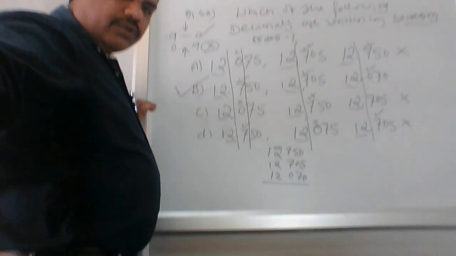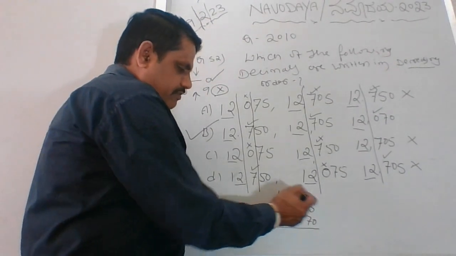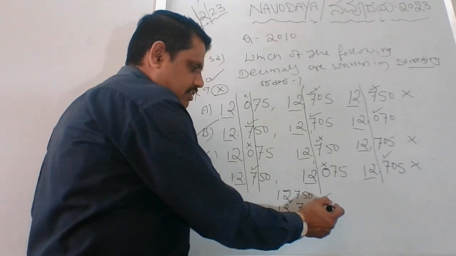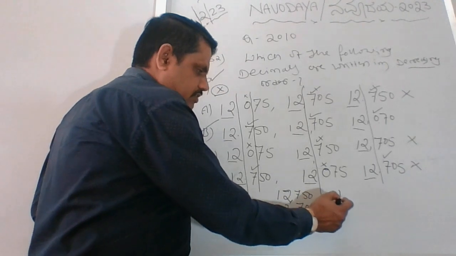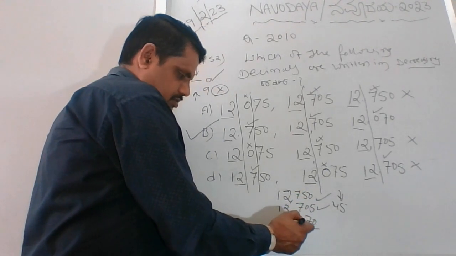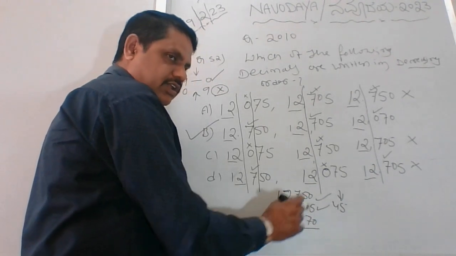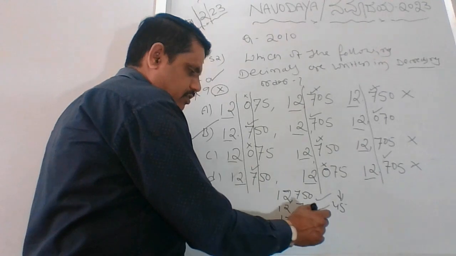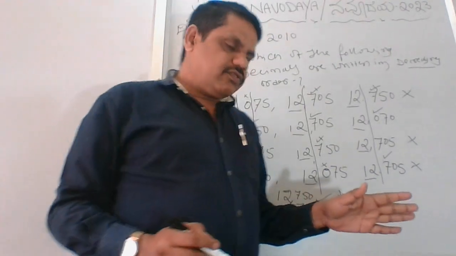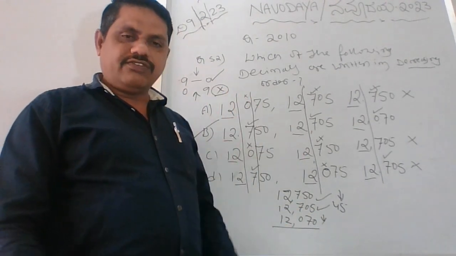So you are able to see this. So 12,750. Okay. 12,705, which is less than that, it's down. Again 12,070 only, not even 100. That means this is also down. Clear? So this is how we are going to finalize in terms of decreasing order.